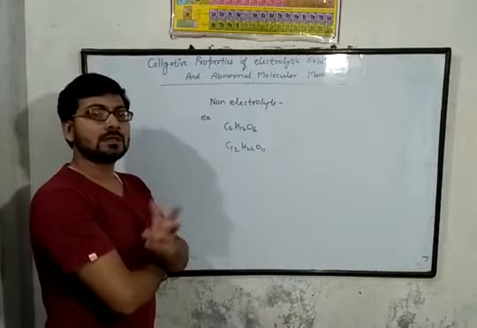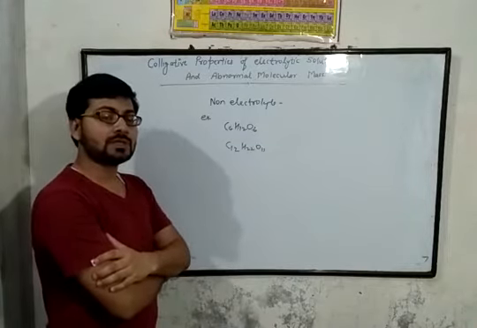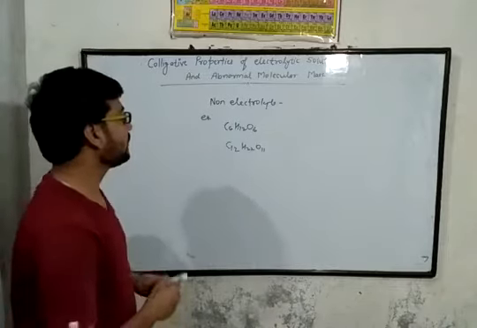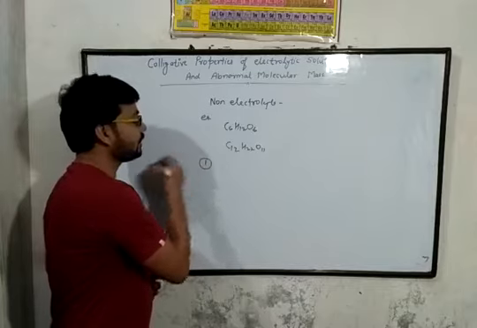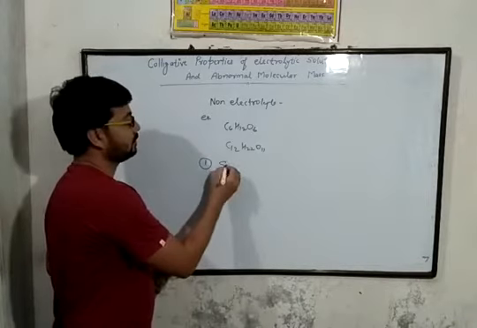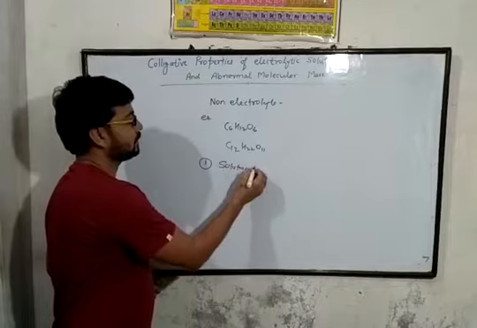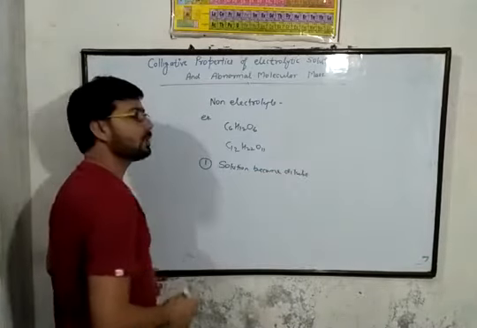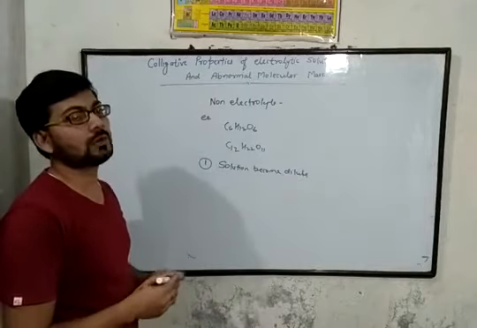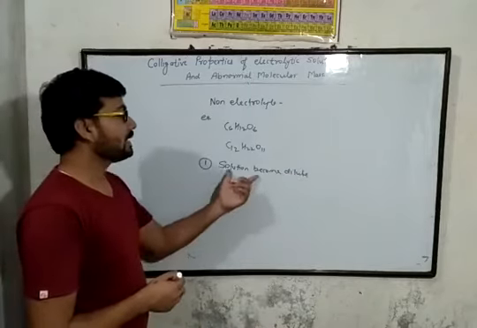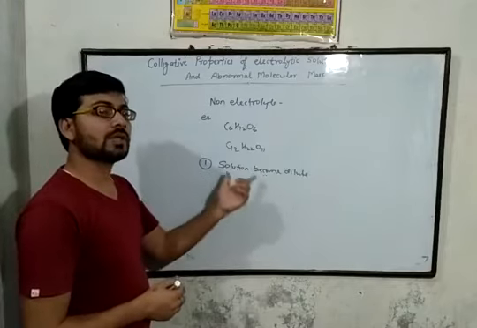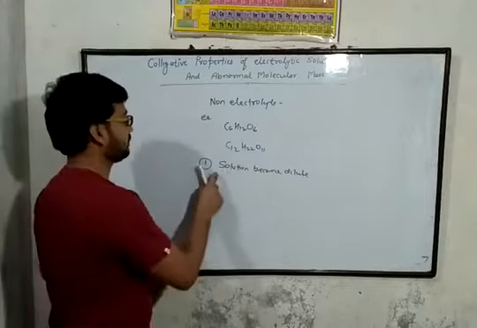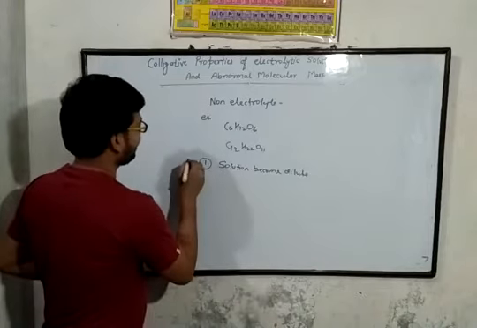What are the assumptions in case of a non-electrolytic solution? The first one is that the solution becomes dilute. When the solution becomes dilute, it follows Raoult's law. This is the first condition.